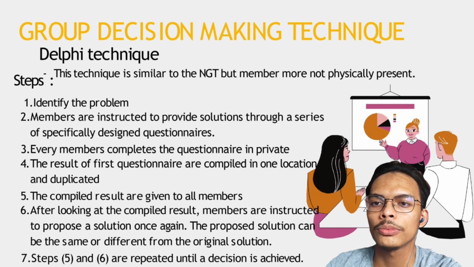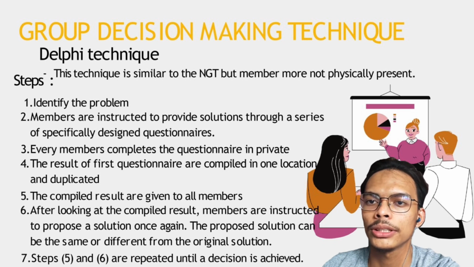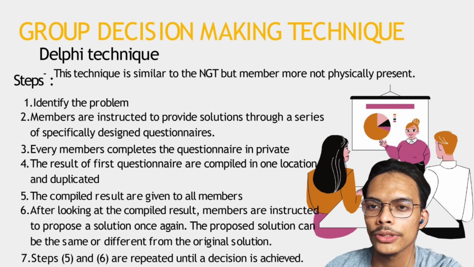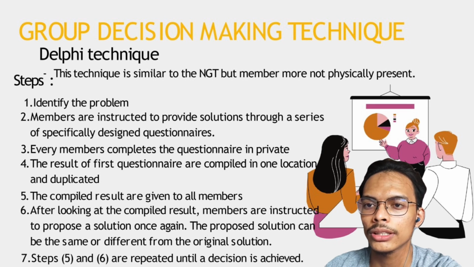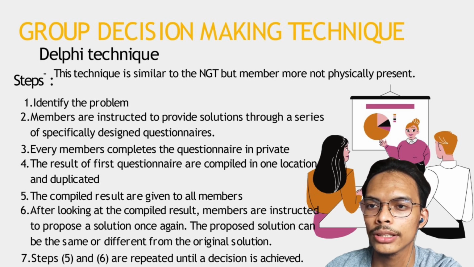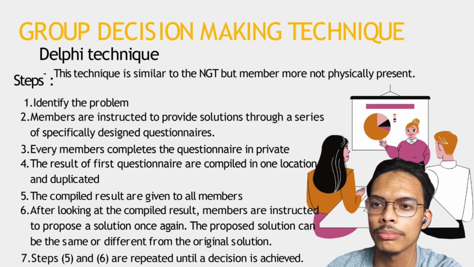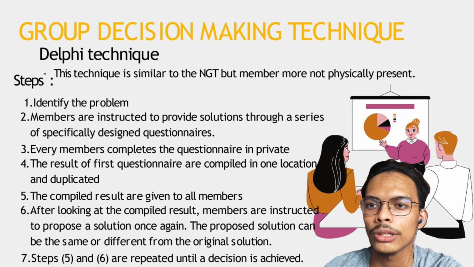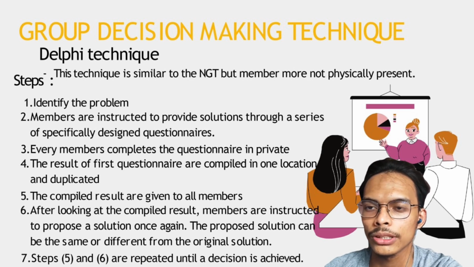Finally, we move to the group decision-making technique that our team chose in this matter. As we show to you, we have chosen the Delphi technique, where this technique is similar to the NGT, but the members are more likely not physically present. It is sufficient enough to make a decision based on the situation given.